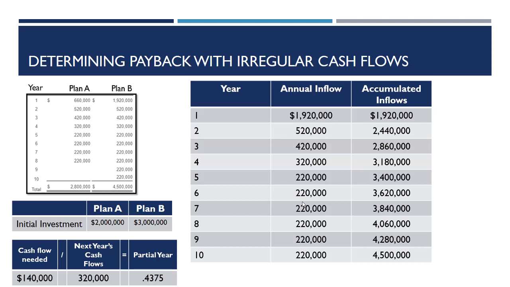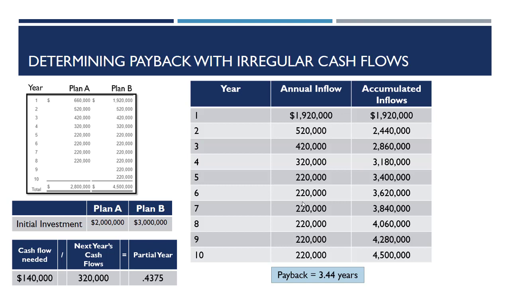Well, if we take that $140,000 and divide it by year 4's inflows of $320,000, it's going to tell us what part of the year is going to have to pass for us to get enough money to get paid back our $3 million in total, and it comes out to be 0.4375. So if we round off to the nearest hundredth, Plan B has a payback of 3.44 years.